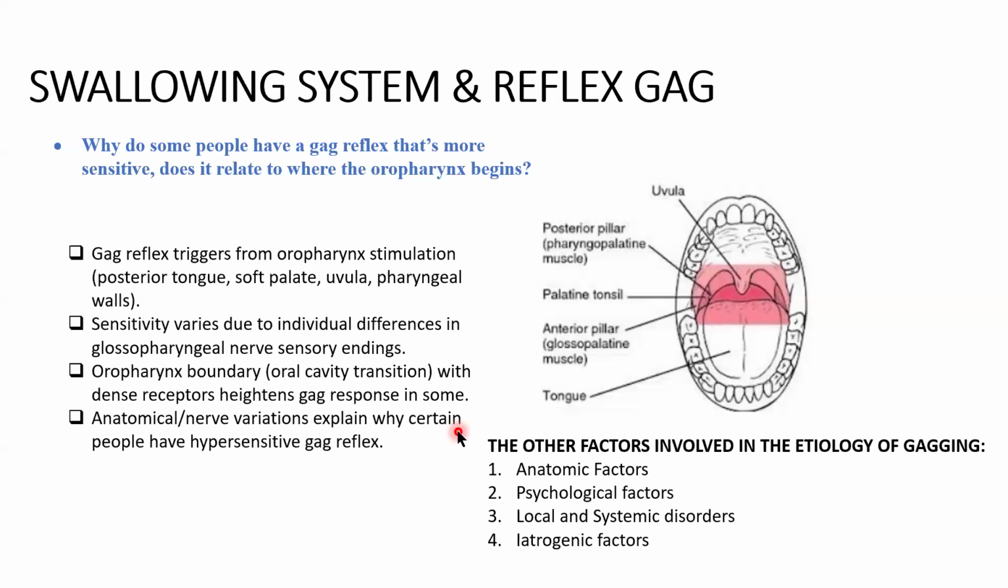And then there are local and systemic disorders. Local issues, like I said, postnasal drip, pharyngitis, and allergic irritated throat, and systemic conditions like diaphragmatic hernia or medication side effects. And the last is iatrogenic factors, which are like dental procedures or improper positioning when we do some dental treatment.